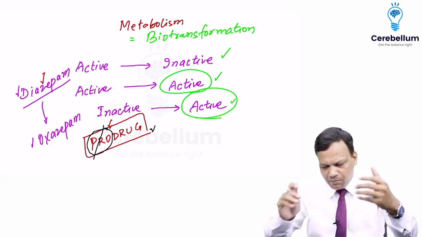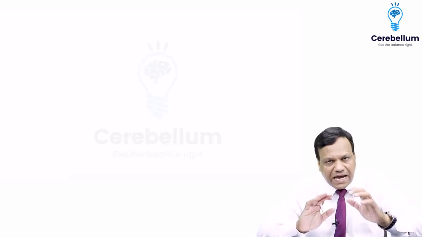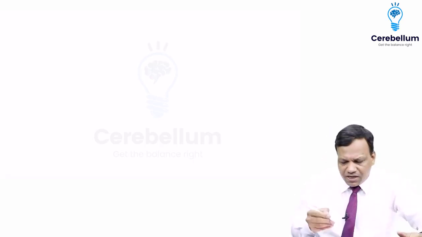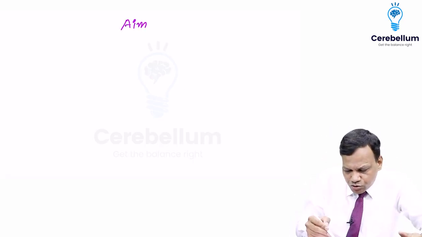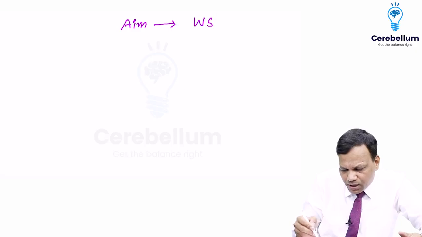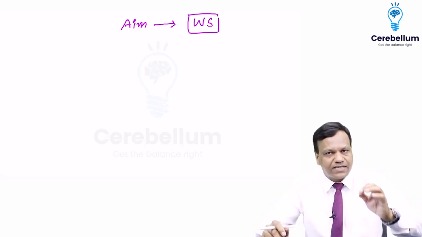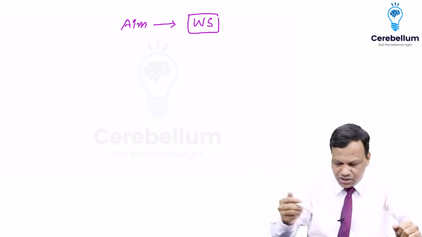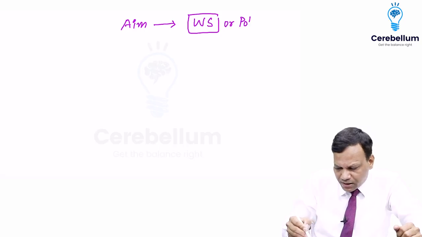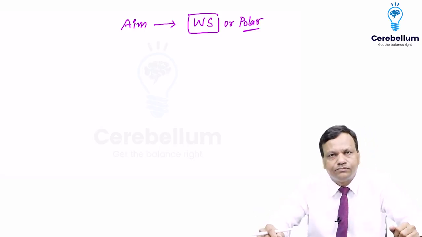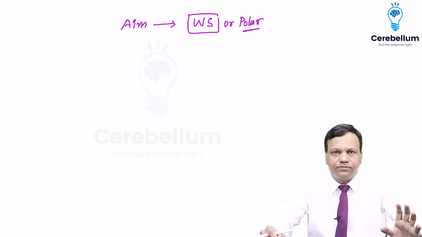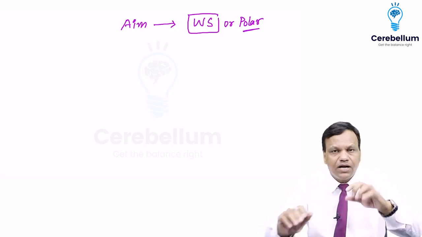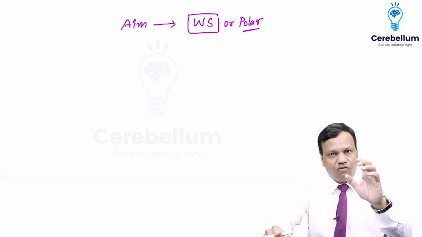No. The aim of metabolism has nothing to do with activation or inactivation. It happens. But the aim, why metabolism occurs? Aim of metabolism is to make a drug water soluble. Whether the drug is active or inactive, it will definitely be water soluble after metabolism. So aim of metabolism is to make a drug water soluble or polar. Aim is not to make it inactive. Now, why we want to make it water soluble, we will discuss later. But here just remember, aim of metabolism is to make it water soluble.